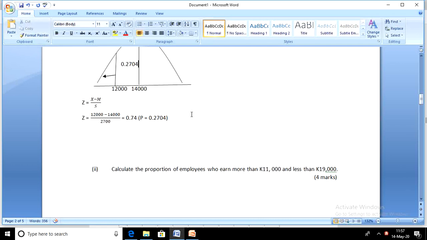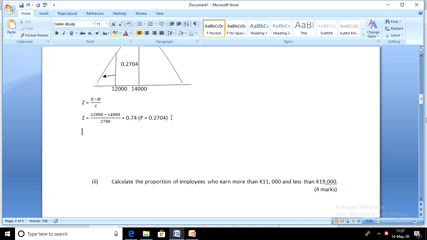What we're looking at is the area below 12,000. So we are going to say this entire area, which is 0.5, minus the area between 12,000 and 14,000, what will remain is the area below 12,000, and that's going to be our probability for earning less than 12,000. So let's just do that.